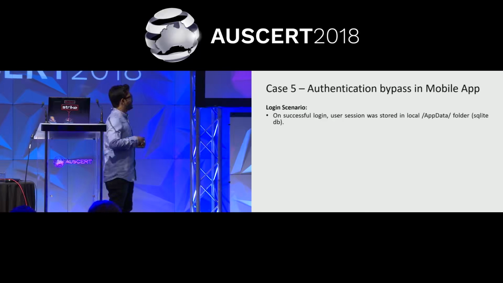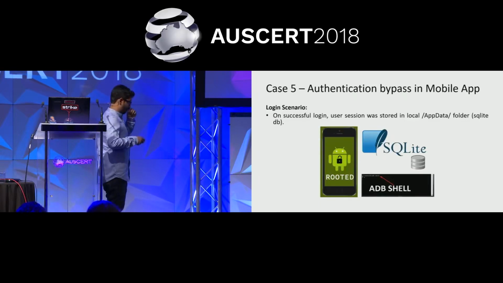Then this mobile app. It was a banking app, a wallet app. On successful login, the user session was created on the server and then stored in the Android app data, in a folder named after the app. Inside that there was a SQLite database which contains the session ID. Only after successful login, the session ID was created and stored in the mobile app data. If it was an unsuccessful login attempt, there was no session. This is the happy flow, as per the design.